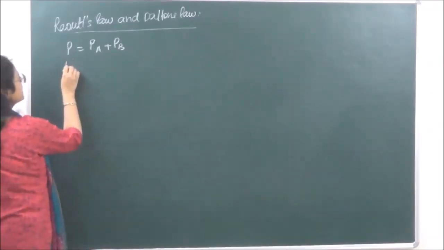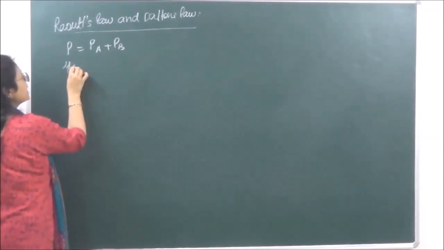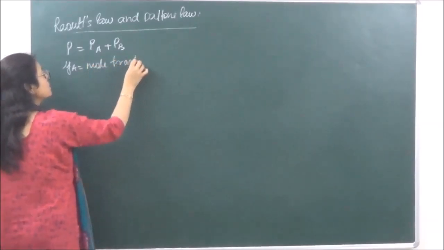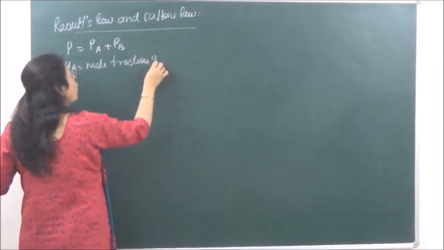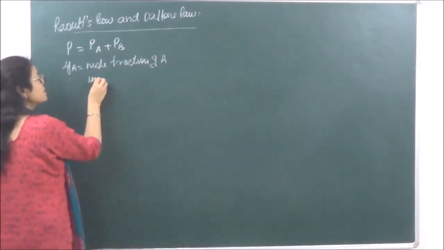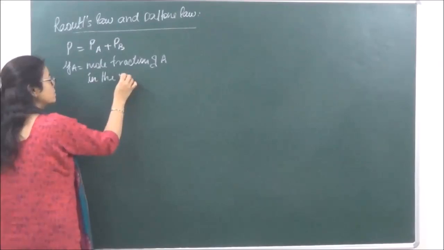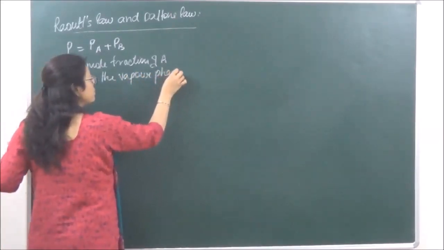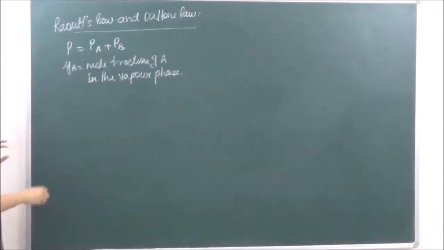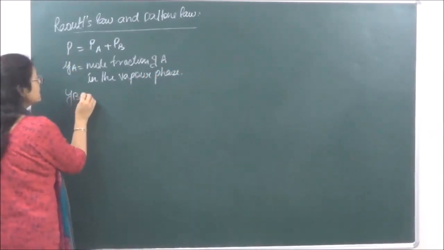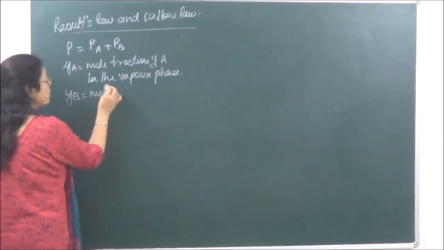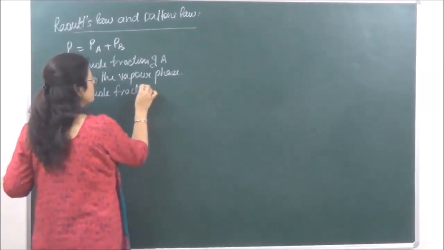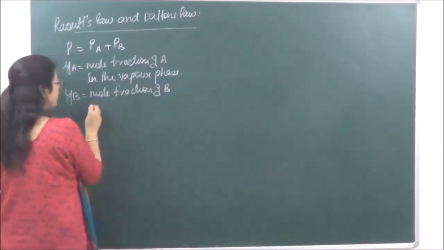Let's say that YA is equal to the mole fraction of A in the vapor phase, right? Similarly, YB is equal to the mole fraction of B in the vapor phase.